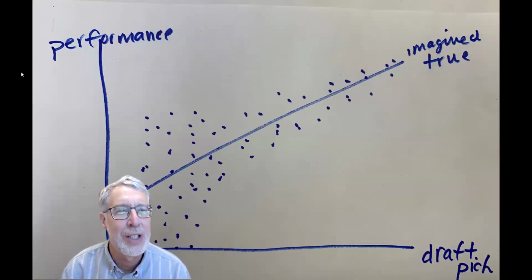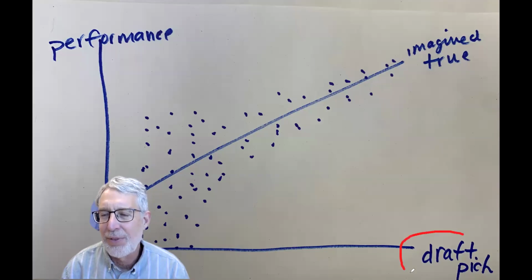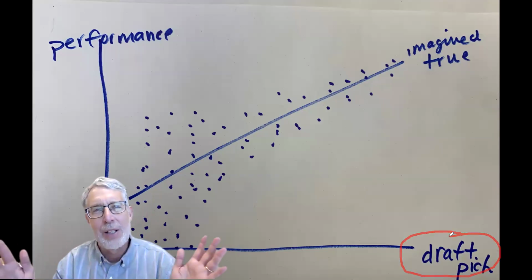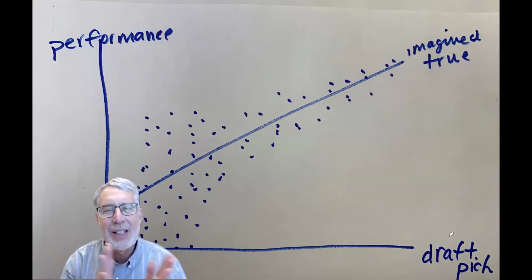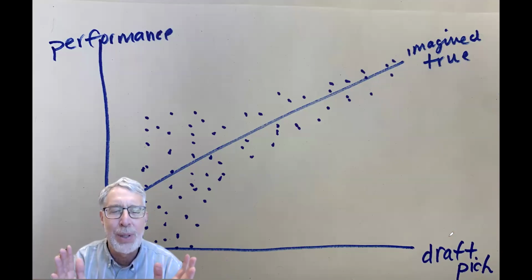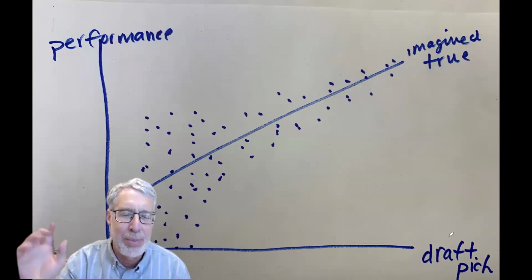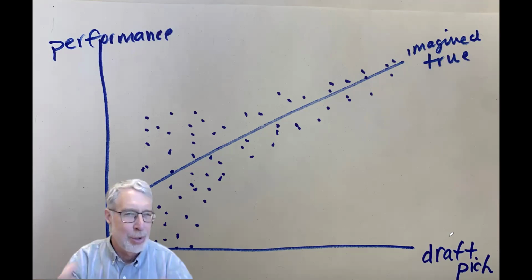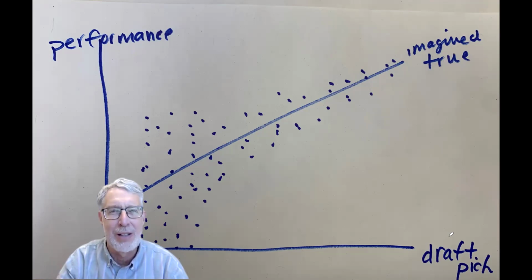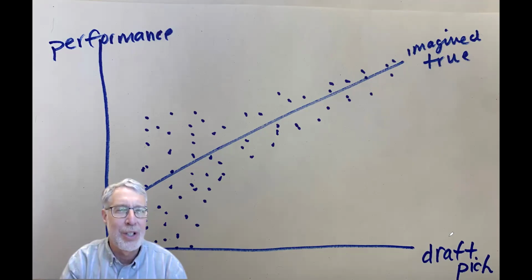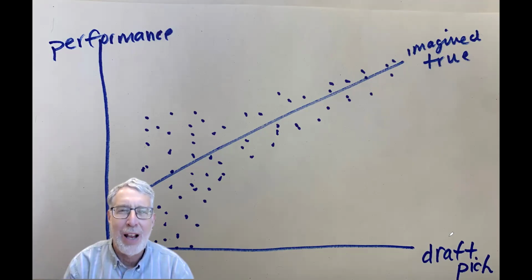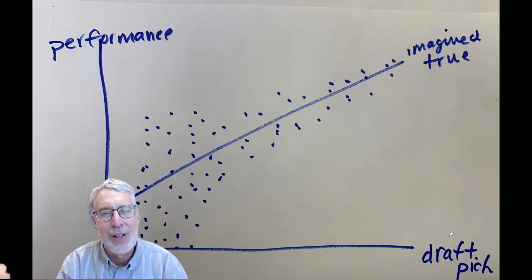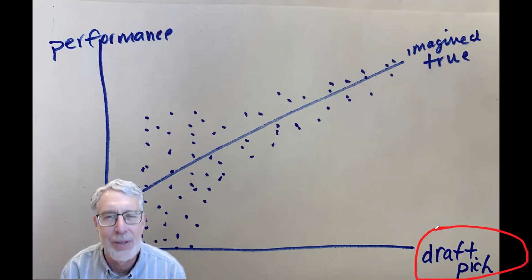So the first one we'll do is we'll imagine we have a professional sports league, and we have junior players who are drafted into the league, and they're ordered according to their draft pick. We're going to order them so that higher draft pick means a better player. So usually it's the reverse. The draft pick number one is the better player, but we'll just reverse that origin. So we could think of it as just 100 minus the order of the draft pick. So player one now becomes player 99. So the higher the draft pick, we'll imagine, the better the player.